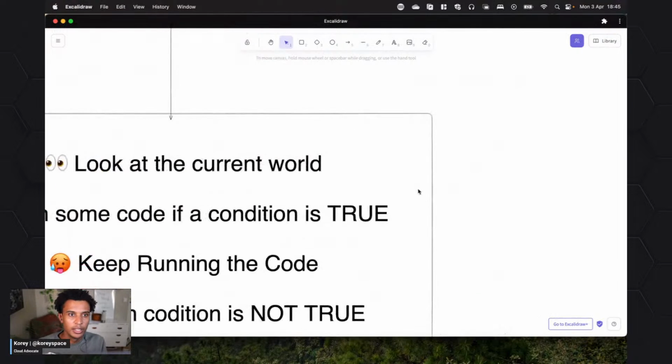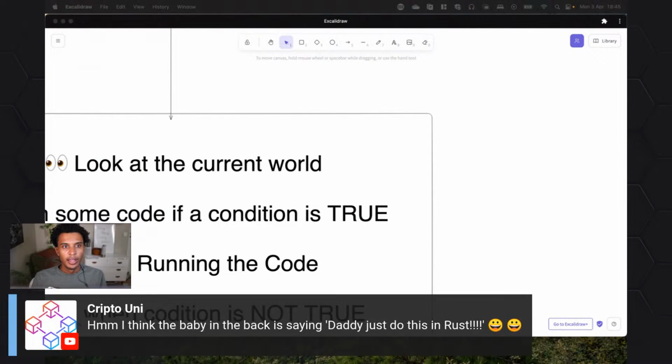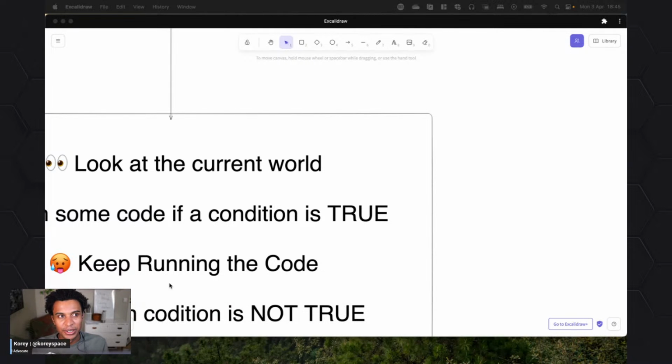Let me see what's going on in the chat. Yeah, the baby in the back. Yes, I apologize. This is live streaming and I have children. This is live, but they're definitely not worried about me doing this in Rust. I like that humor though. Thank you, Crypto Uni. Cool. Let me see. Now I'm on my screen.